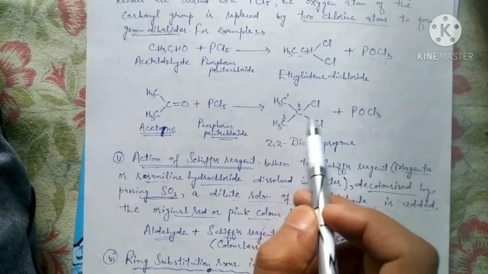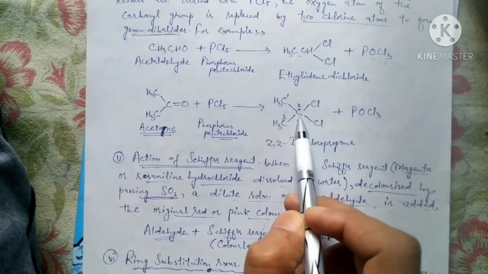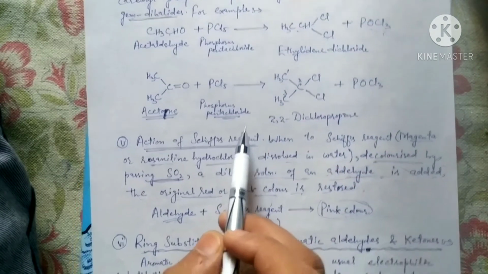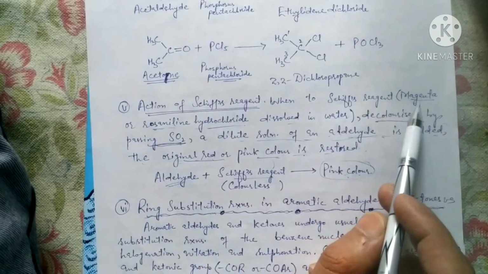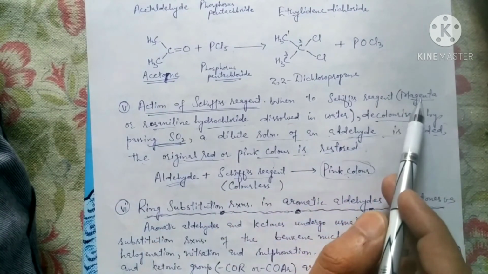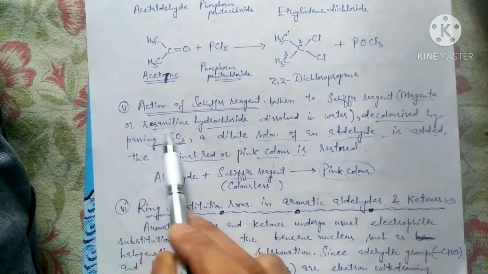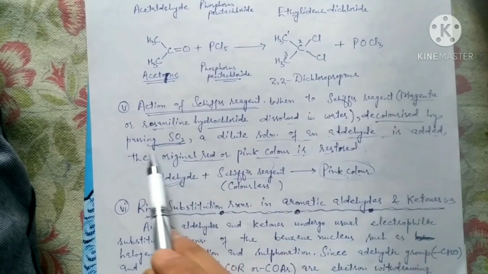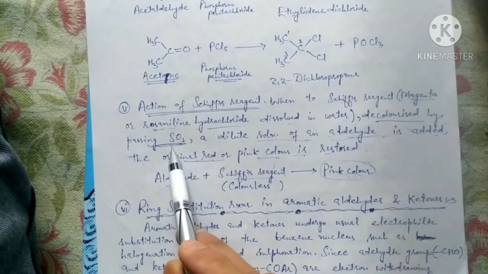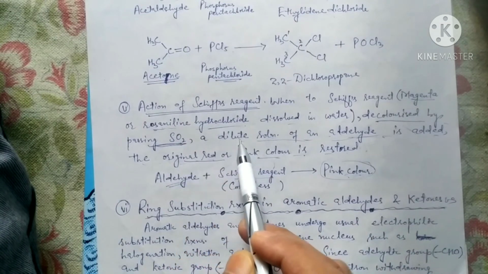Again, this is also a gem type compound because 2 chlorine atoms are attached to the same carbon atom. Action of Schiff's reagent. What is that? Magenta or rosaniline hydrochloride dissolved in water. This is Schiff's reagent, decolorized by passing sulfur dioxide.